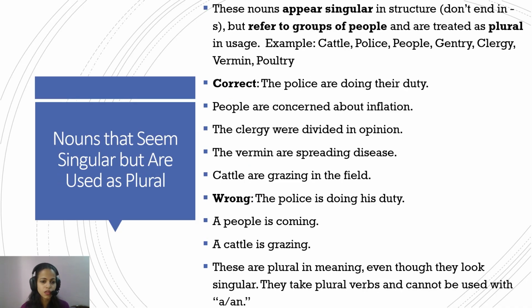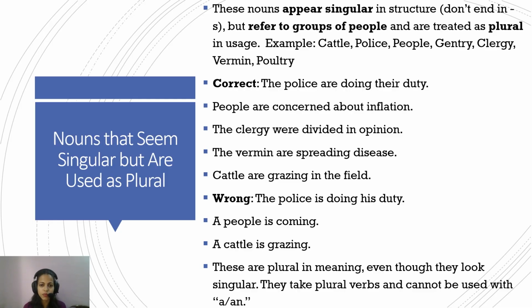Now, nouns that seem singular but are used as plural. These nouns appear singular in structure and don't end with S, but they refer to a group of people or things and are treated as plural in usage. For example, cattle. It's a group of, say, buffaloes, cows, and so on, so the word itself refers to a group. There is no S at the end, so it appears singular. Similarly, police: there is no S at the end, so it appears singular. People: it appears singular, but there can never be one people. The word itself refers to a lot of them in a single word.